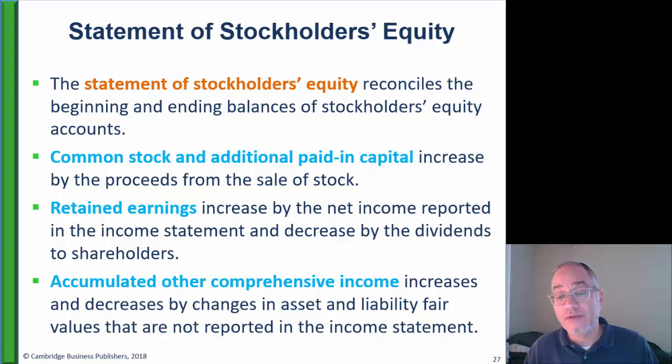And accumulated OCI would be any changes in assets and liabilities to adjust them to fair market value that didn't hit the income statement. Instead, they go to accumulated OCI. And they could do this for a variety of reasons. It's really a technical accounting thing. We're going to get into it in more detail later on.